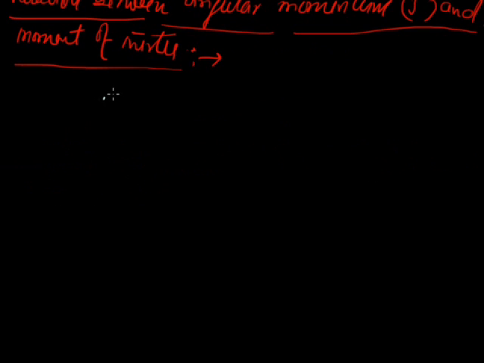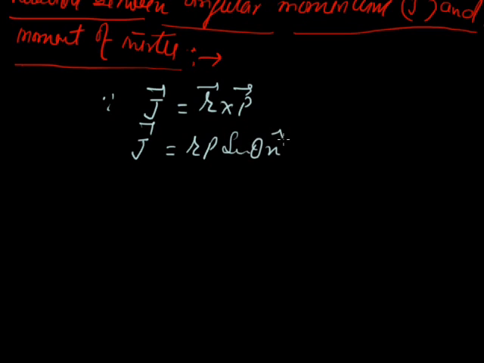We know that J vector is r cross p, or J will be r p sine theta n cap, or J will be r into p, that's m v r.